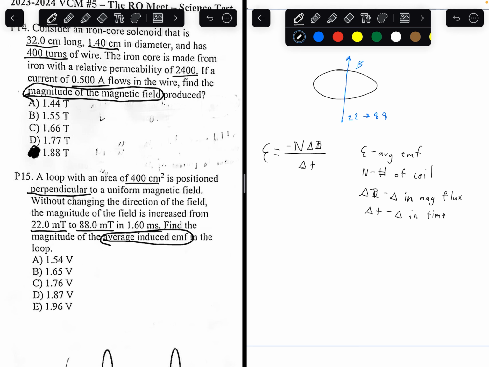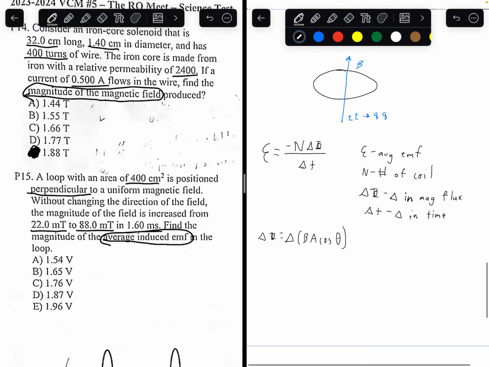So we know the number of coils. That's just going to be 1 because it says a loop. So it's just 1 coil. And we know the change in time is 1.6 milliseconds. What is change in magnetic flux? To find change in magnetic flux, you find the change in magnetic field times the area times cosine of theta.